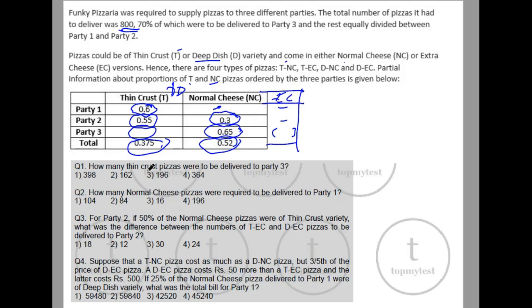Okay, and if you look at the questions, all the questions ask something like this: how many thin crust pizzas were delivered, how many normal cheese pizzas were delivered. For party 2, 50% of normal cheese were thin crust variety, and so on. So we need the distribution of thin crust and deep dish, and the distribution by normal cheese and deep dish. Okay, so let's try to get that distribution first. I think the questions after that should be pretty easy.